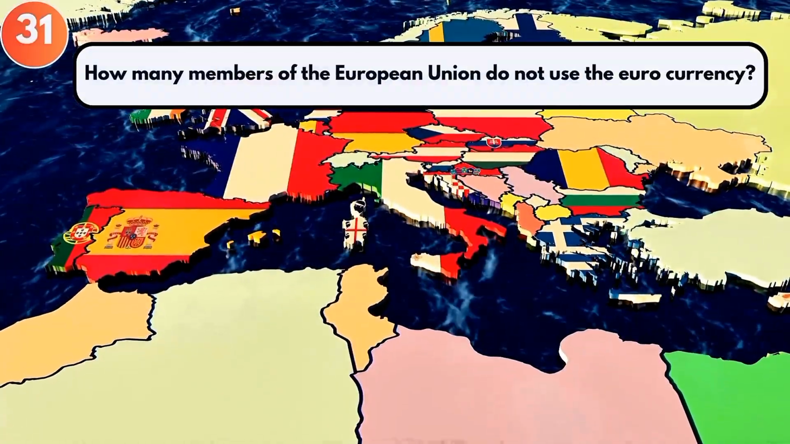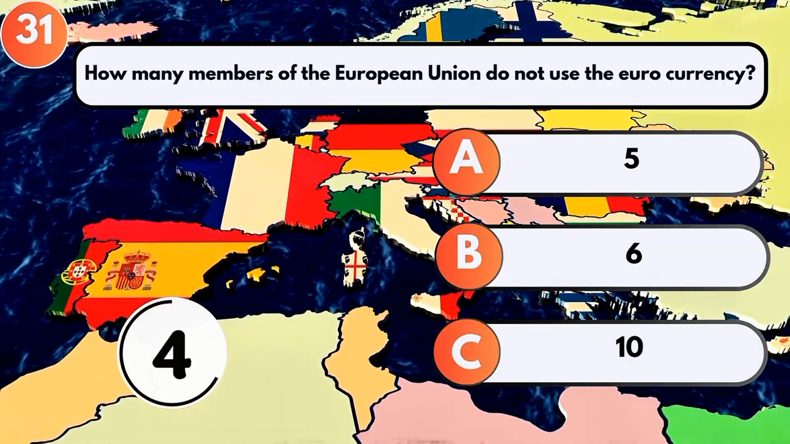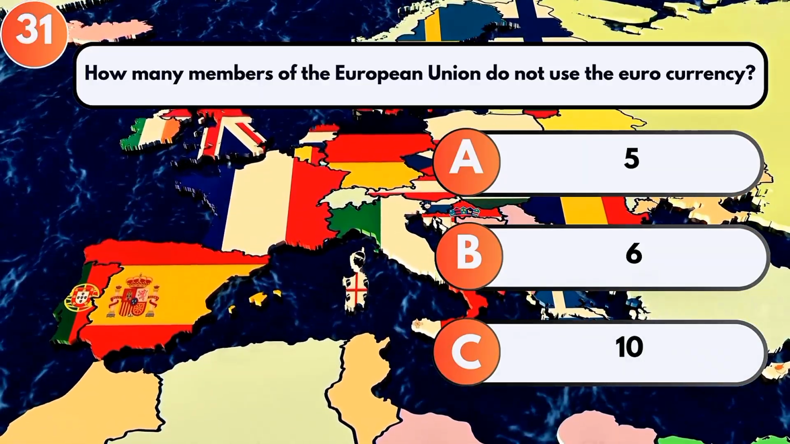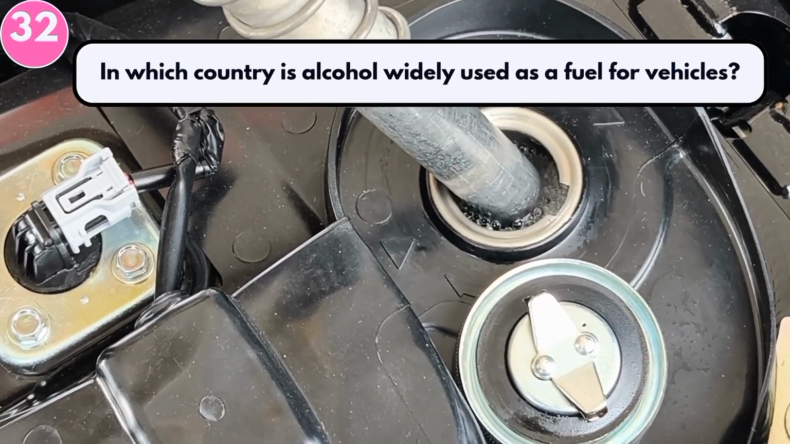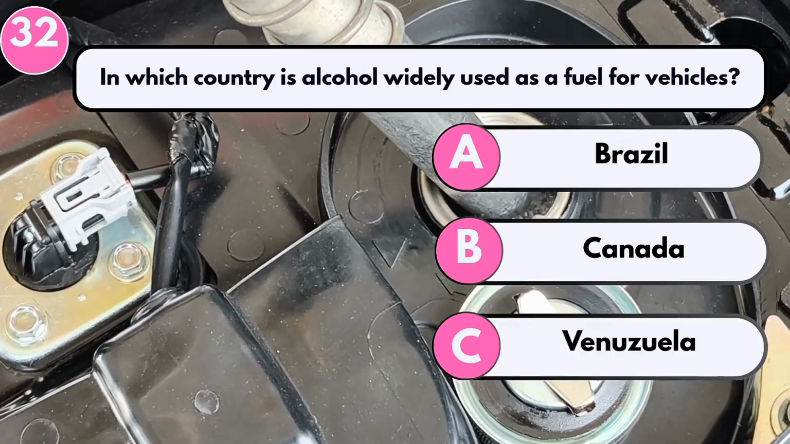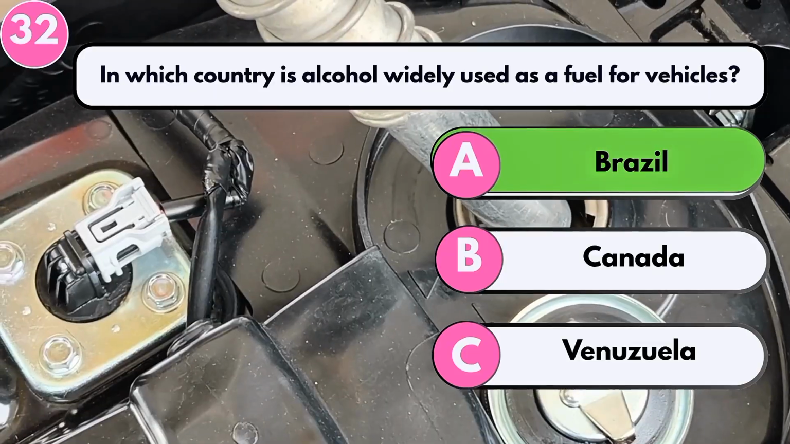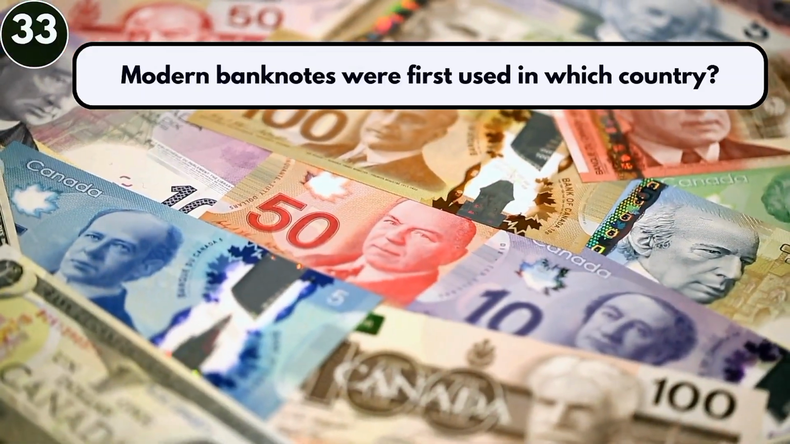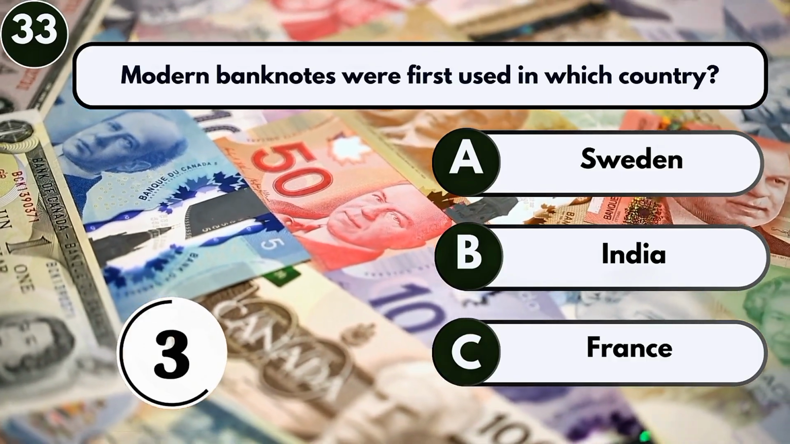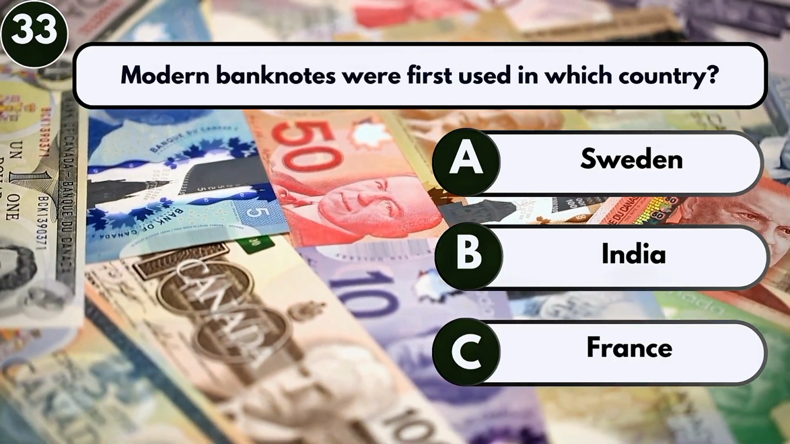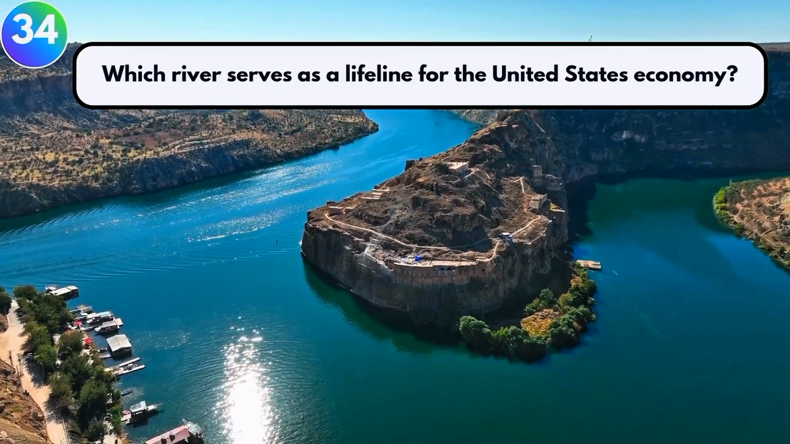How many members of the European Union do not use the euro currency? 6. In which country is alcohol widely used as a fuel for vehicles? Brazil. Modern banknotes were first used in which country? Sweden. Which river serves as a lifeline for the United States economy?